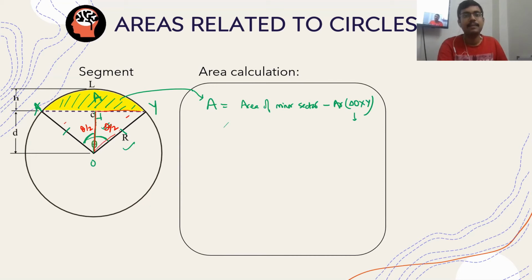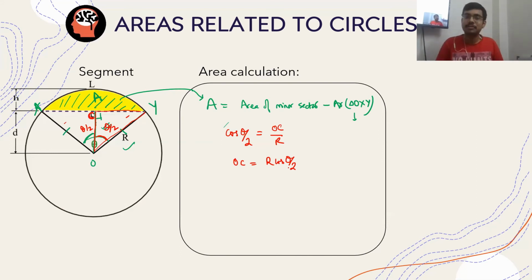Let us apply a little bit of trigonometry, because if we have one side and one angle, there is no better mathematics than trigonometry. So by applying trigonometry, if this is theta by 2, can you say that cos theta by 2 is equal to OC by R? This is C. So can I say that OC is equal to R cos theta by 2? This is exactly the height of the triangle.